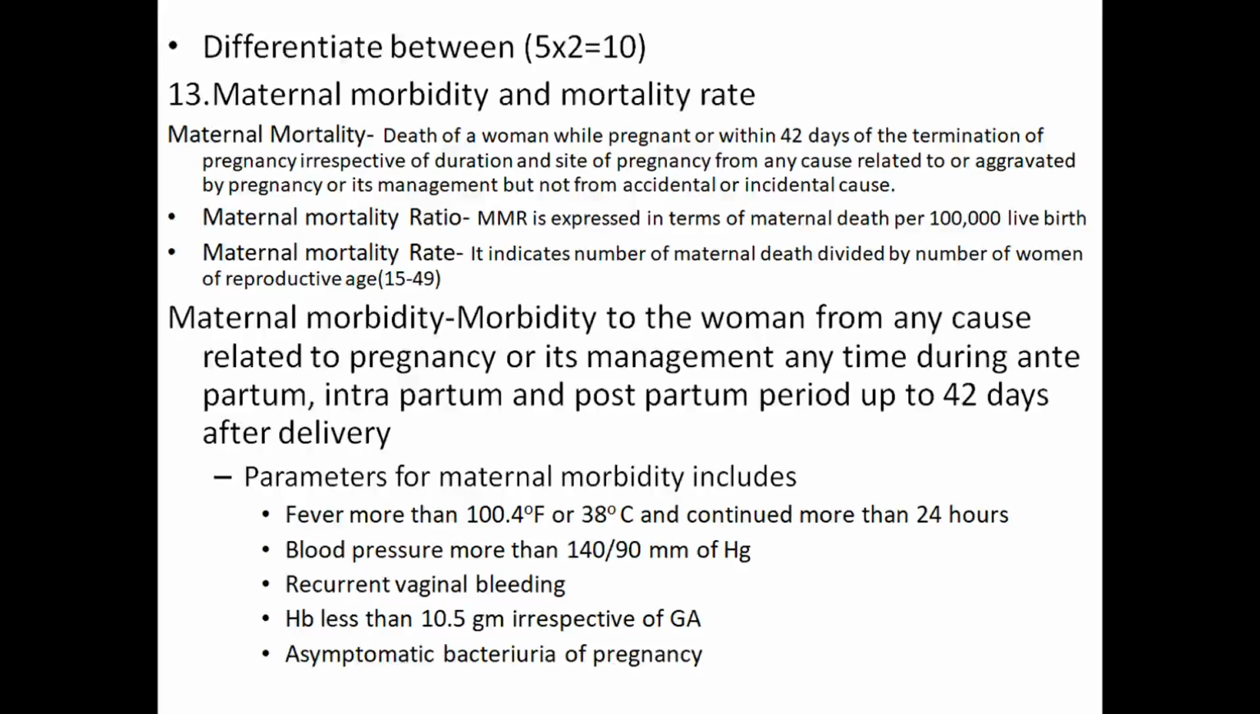Differentiation between maternal morbidity and mortality rate. Maternal mortality is death of a woman while pregnant or within 42 days of the termination of pregnancy, irrespective of duration and site of pregnancy, from any cause related to or aggravated by pregnancy or its management, but not from accidental or incidental causes. Maternal mortality ratio (MMR) is expressed in terms of maternal deaths per 10 lakh live births. Maternal mortality rate indicates the number of maternal deaths divided by the number of women of reproductive age.